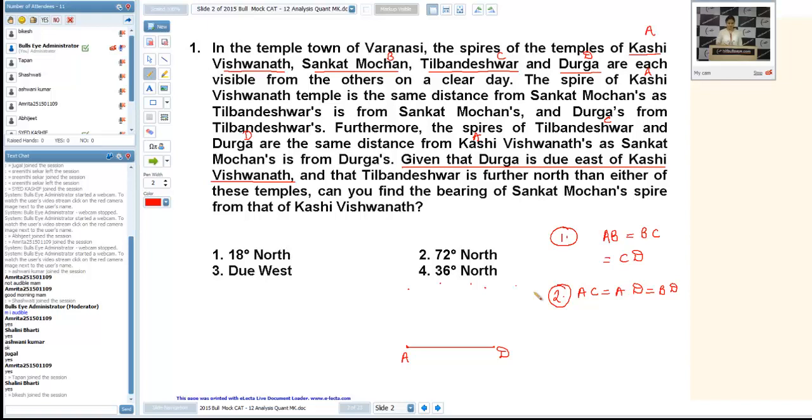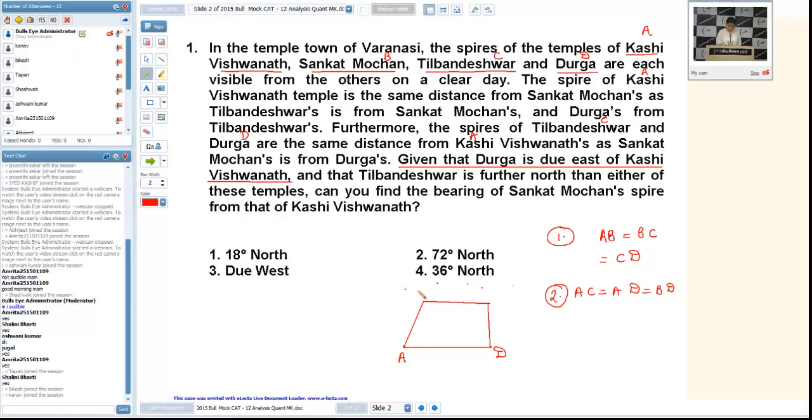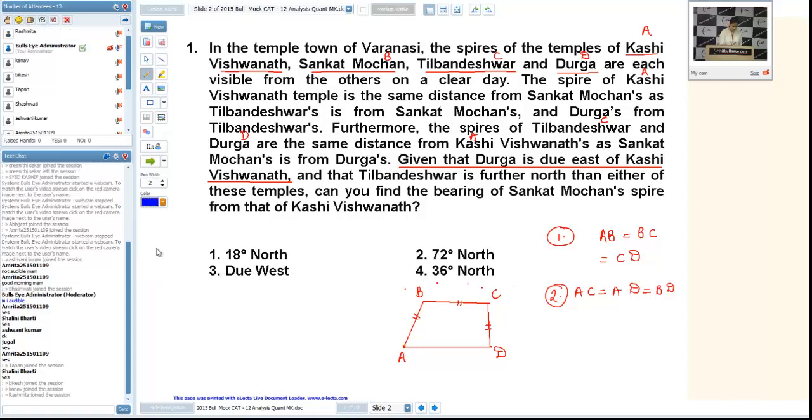So if I draw a figure of that, it comes out to be this way. Let it be B, it be C. That is the only possibility of taking all these temples. Now, what is given? AB is equal to BC is equal to CD. Also AC, AD and BD are equal. The blue lengths are equal, and the red lengths with the marking are also equal.